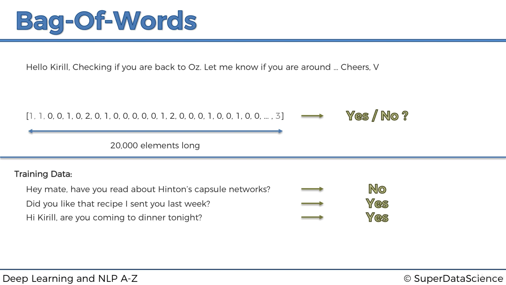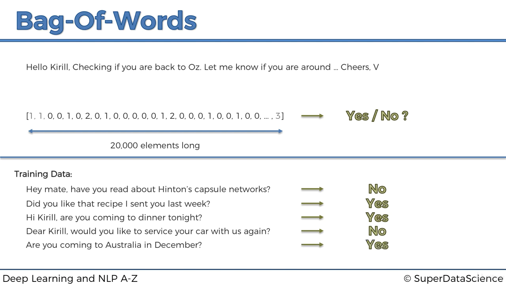Hi Kirill, are you coming to dinner tonight? Yes. Dear Kirill, would you like to service your car with us again? No. Are you coming to Australia in December? Yes. And so on. So ideally we would have tens or hundreds of thousands of emails like that and responses like that. Yes, no responses.